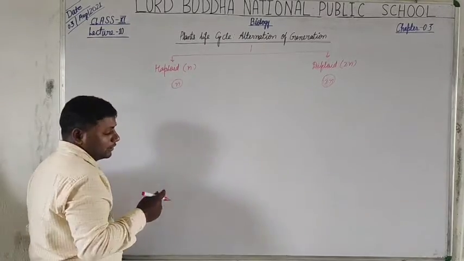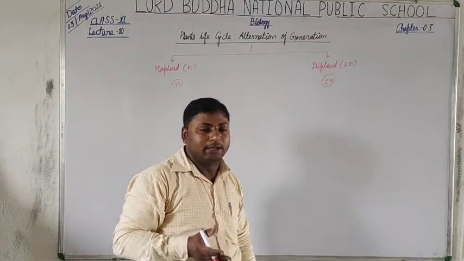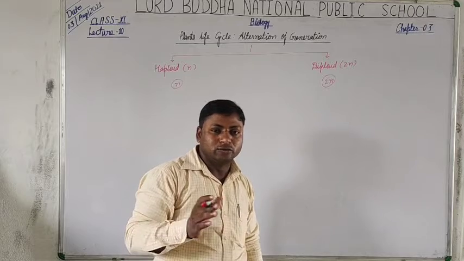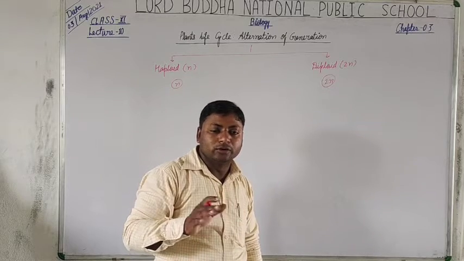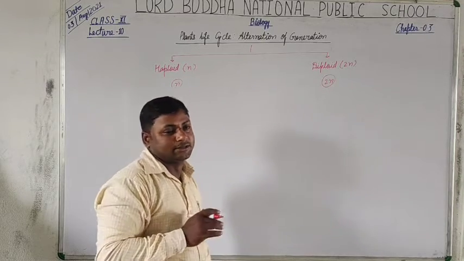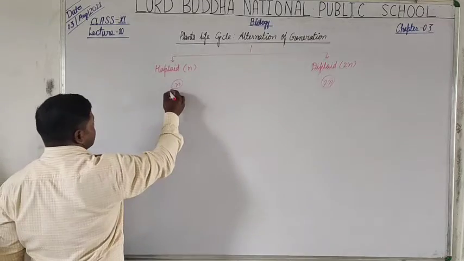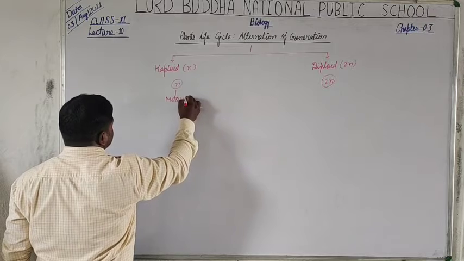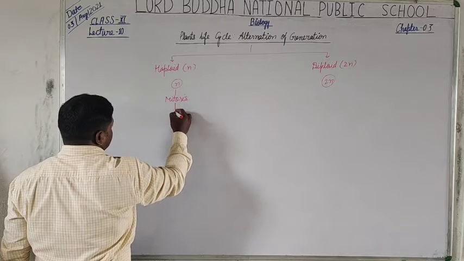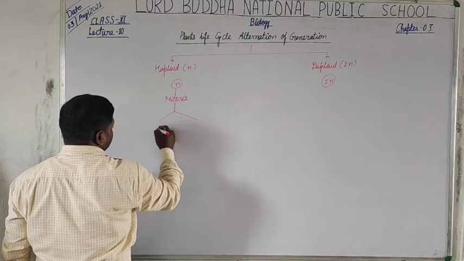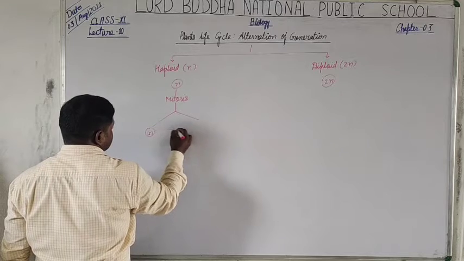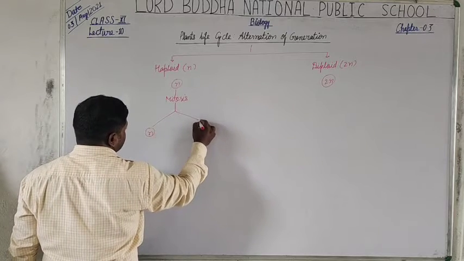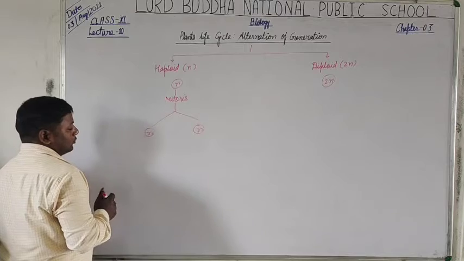Now in mitosis division, what happens? In mitosis division, there is no reduction of chromosomes. It means the individual plant cell after mitosis produces two cells having n and n chromosomes.